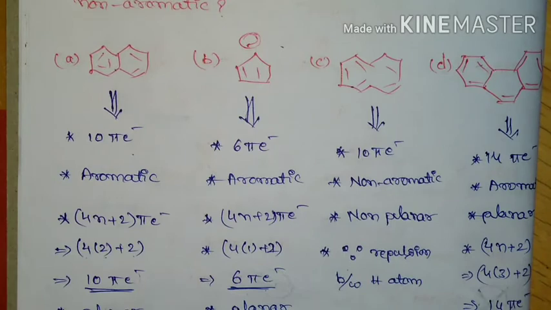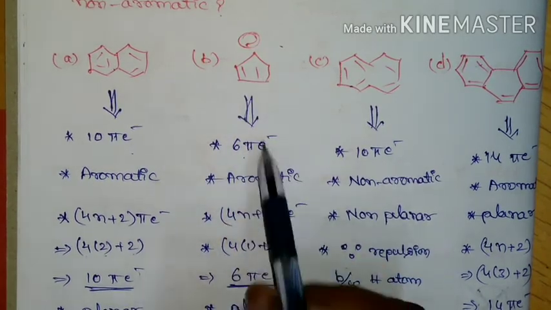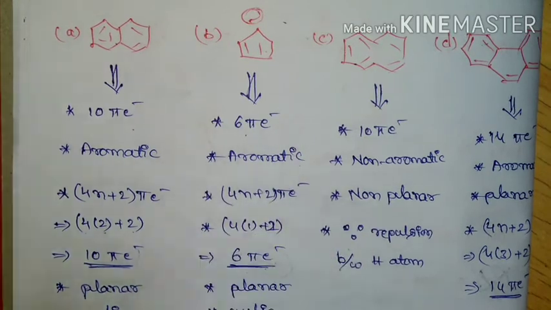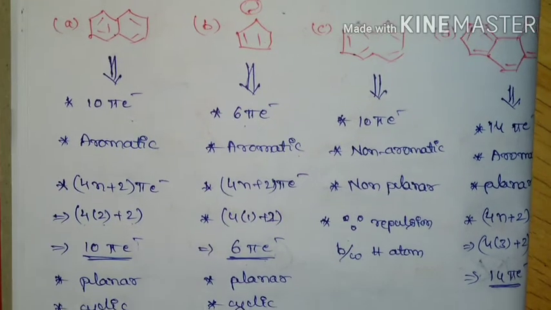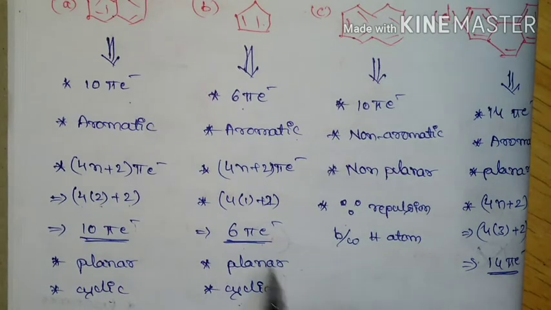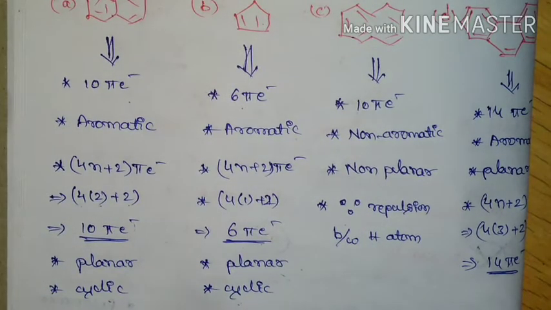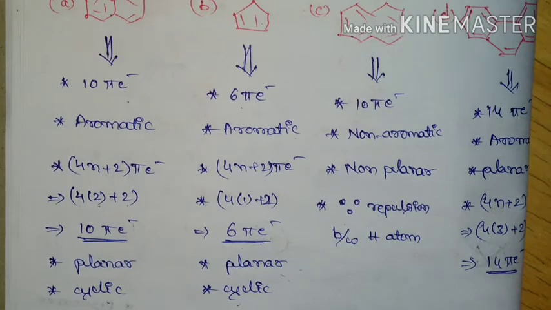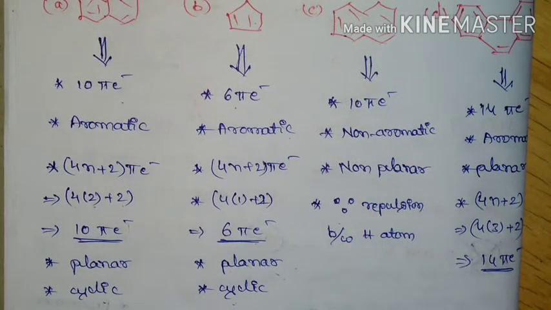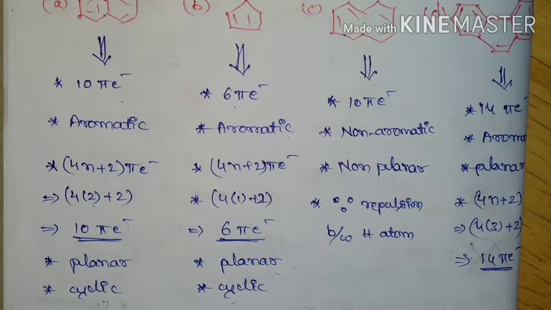And if you see option B, here it is having 6 pi electrons, hence it is aromatic since it is going to obey Huckel's rule, that is 4n plus 2 pi electrons, and this species is also planar and cyclic in nature. And if you come for option C, it is having 10 pi electrons but it is non-aromatic.